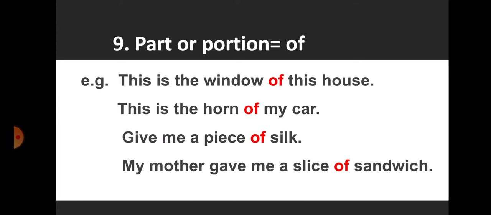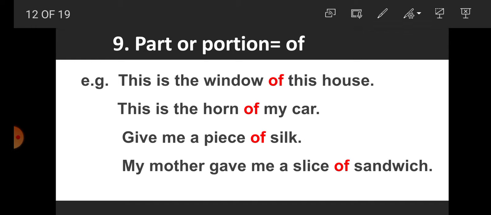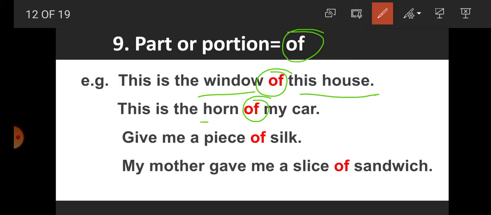Number 9, for indicating part or portion. For indicating part or portion, the preposition "of" is used. For example, this is the window of this house. So "of" indicates what? That the window is the part of the house. This is the horn of my car. So "of" indicates that the horn is the part of the car. Give me a piece of silk.